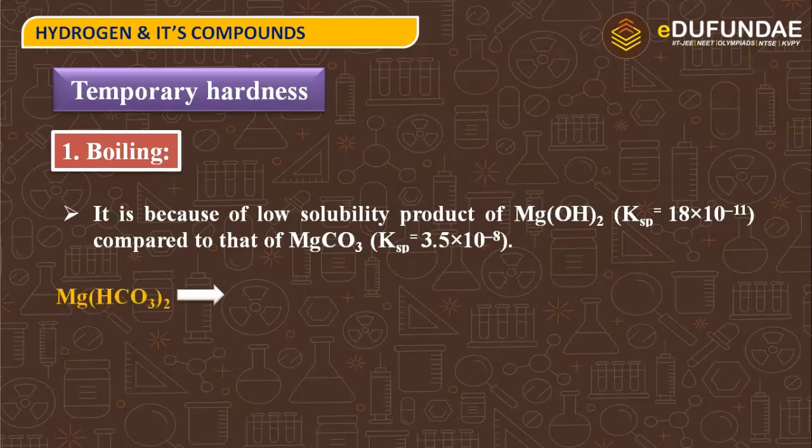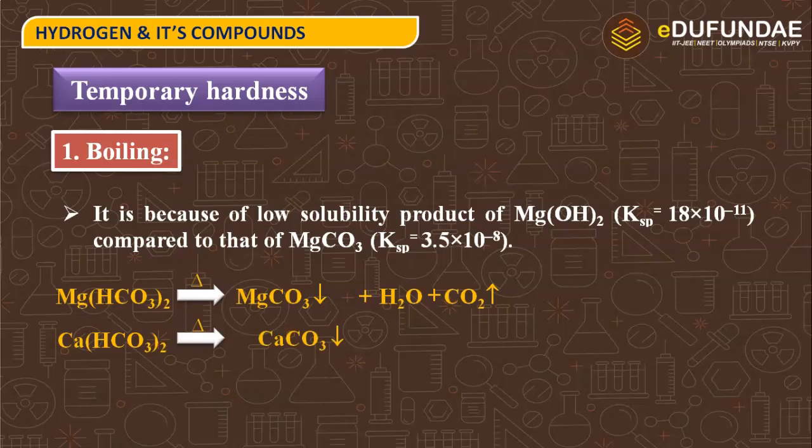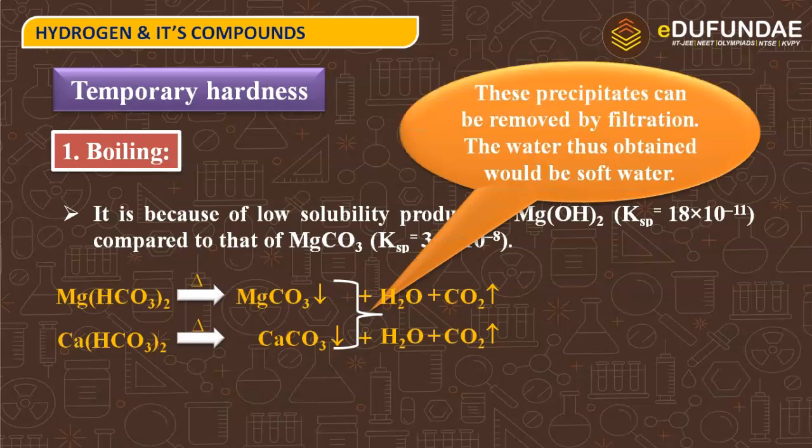So magnesium bicarbonate when heated gives magnesium carbonate and water with the evolution of carbon dioxide. And when calcium bicarbonate is heated, it gives calcium carbonate, water and carbon dioxide. These two are insoluble in water and these precipitates can be removed simply by filtration. So the water thus obtained would be soft water. So that is how we have removed this temporary hardness by boiling.